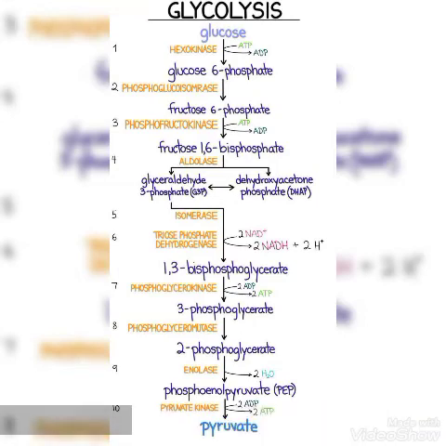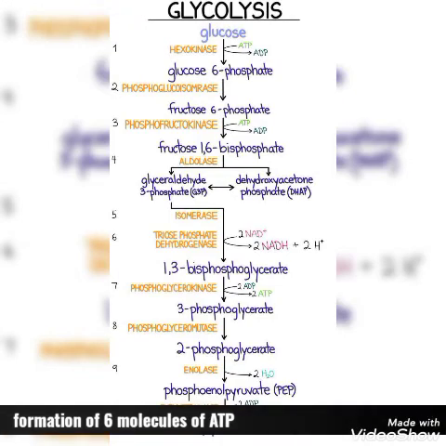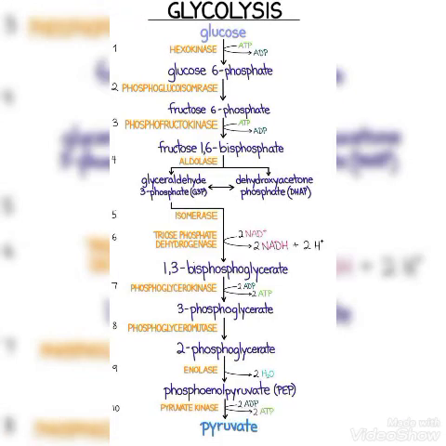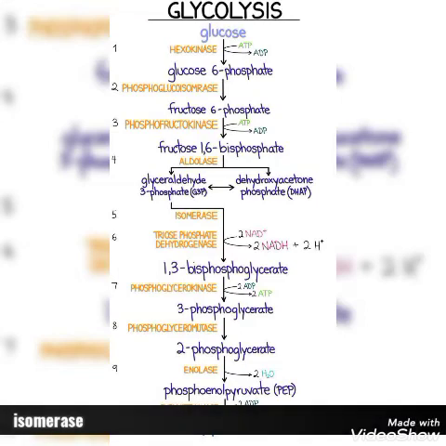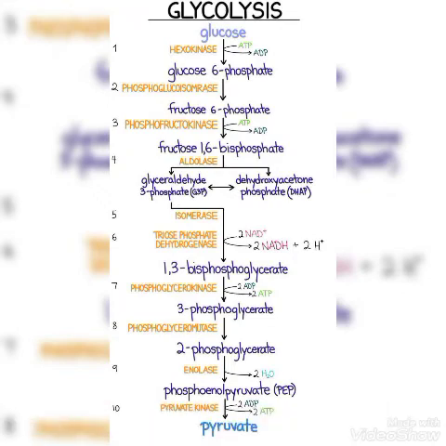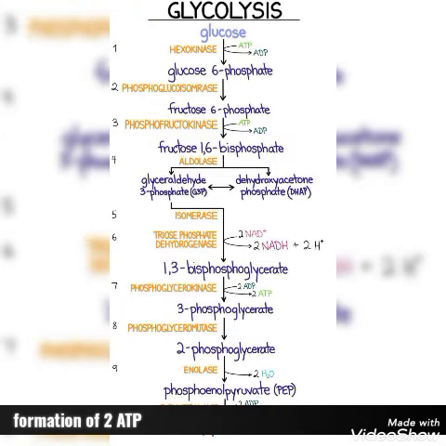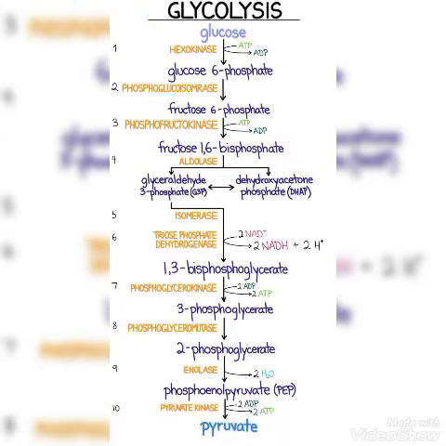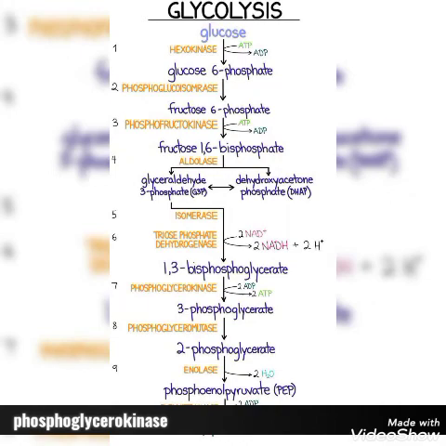During the conversion of glyceraldehyde 3-phosphate to 1,3-bisphosphoglycerate, there is formation of 6 molecules of ATP. This takes place in the presence of an enzyme. 1,3-bisphosphoglycerate is converted into 3-phosphoglycerate. Here also there is formation of 2 ATP. This takes place in the presence of the enzyme phosphoglycerokinase.